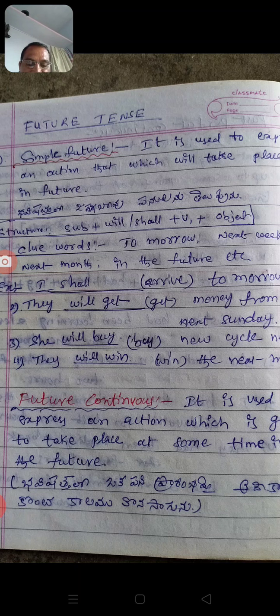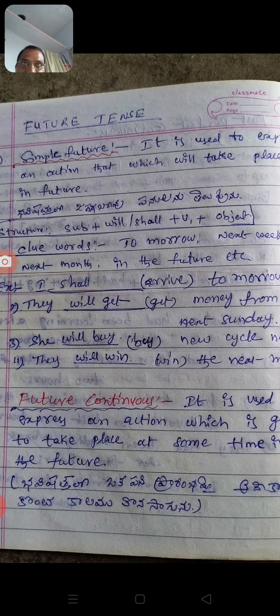What are the actions in the future? That is a future tense. In the simple future, we express an action that will take place in the future. Clue words: tomorrow, next week, next month, in the future, etc.